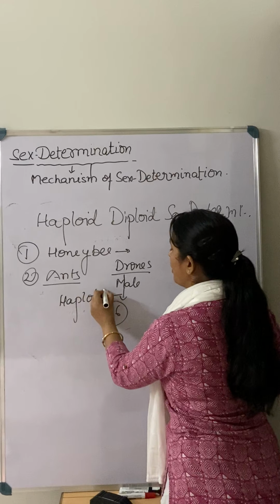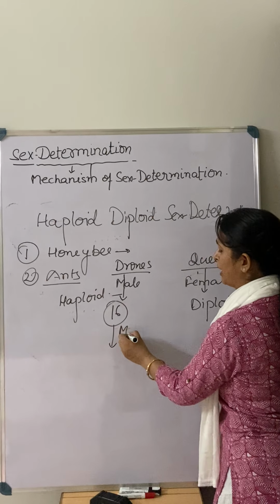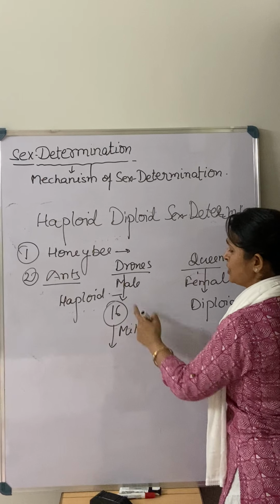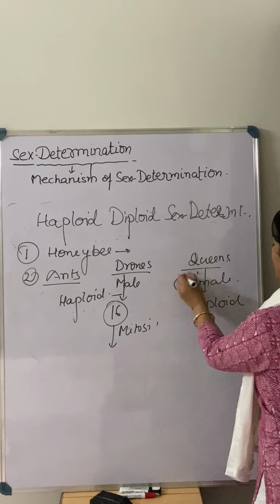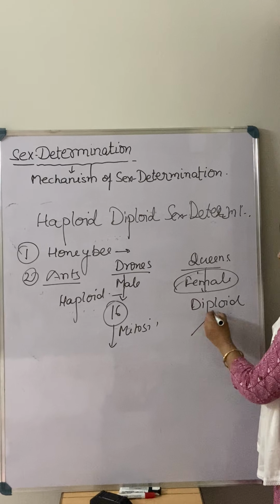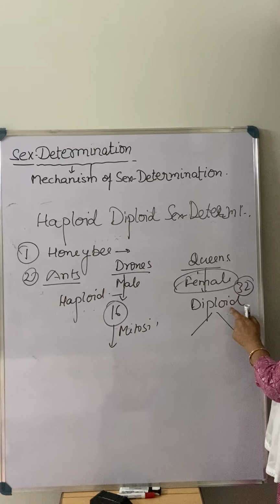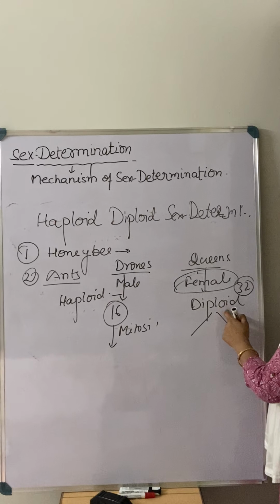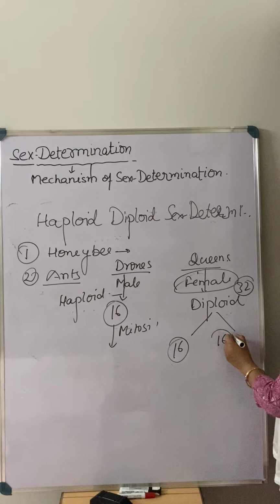Right? So what happens? Some of the males divide just by mitosis and increase their number. But in the case of the female, because the female is diploid, it means 32 chromosomes are present in each cell of the queen honeybee. So when there is gamete formation, gamete is what? 16 and 16, right?